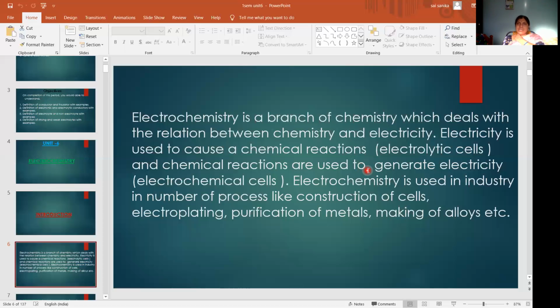Here two types of cells we are discussing, that is electrolytic cells and electrochemical cells. Electrochemistry is used in industry in a number of processes: we can construct cells, do electroplating, purify metals, and make alloys.